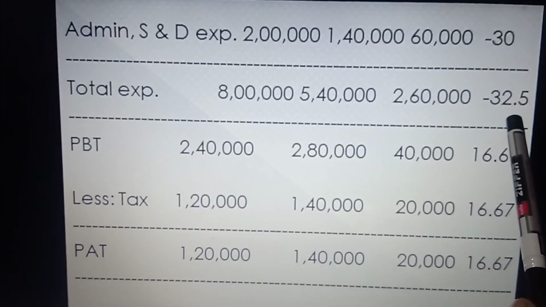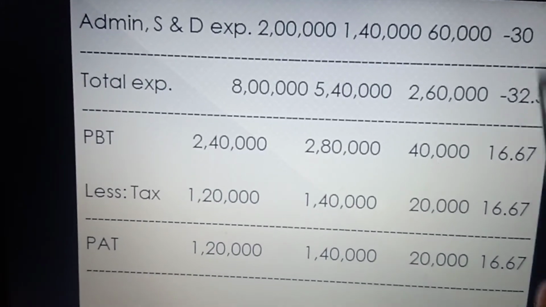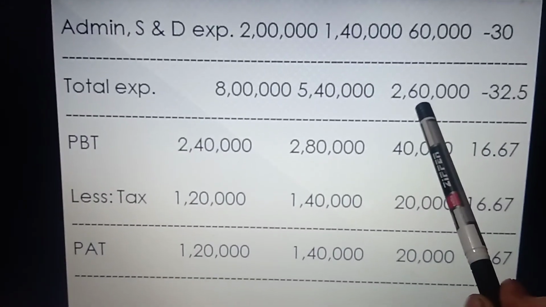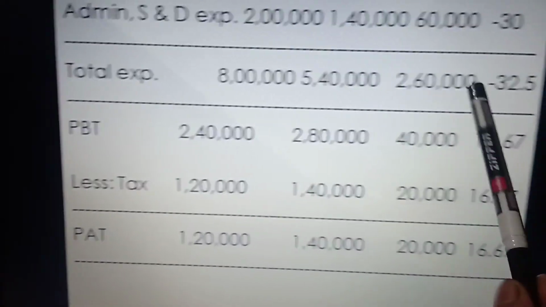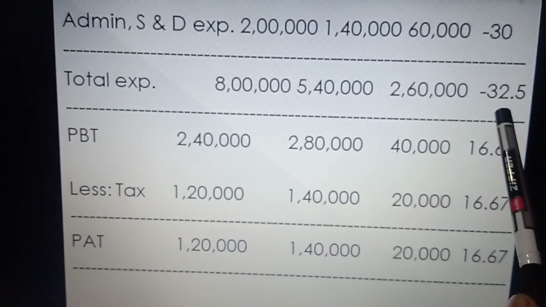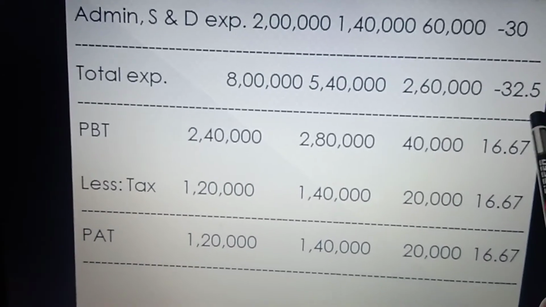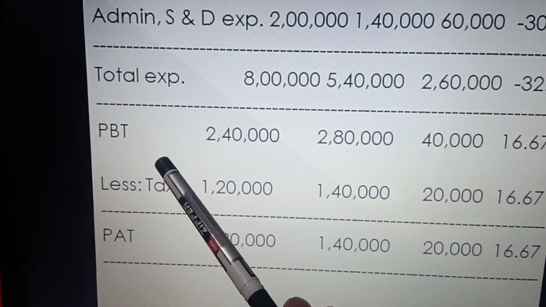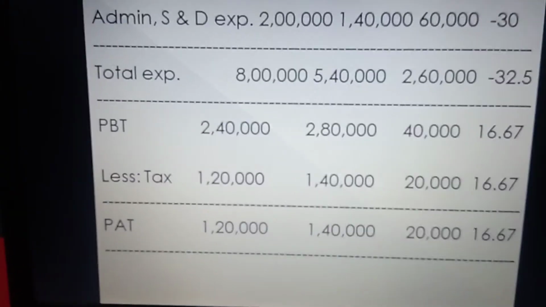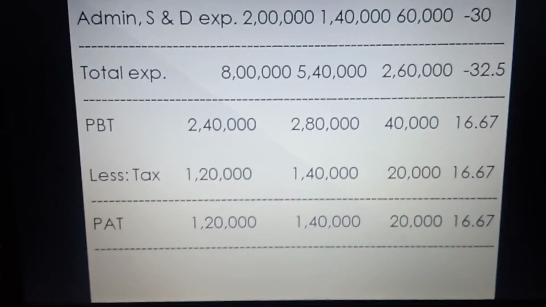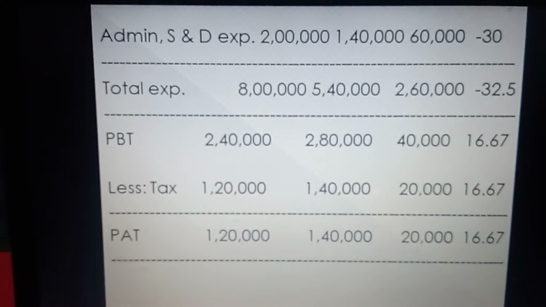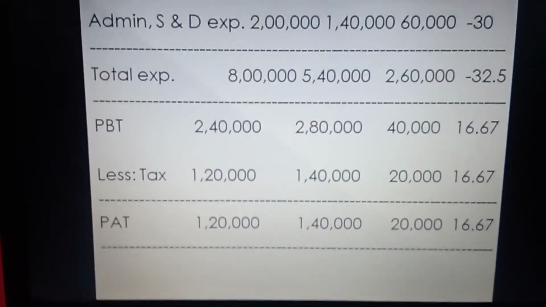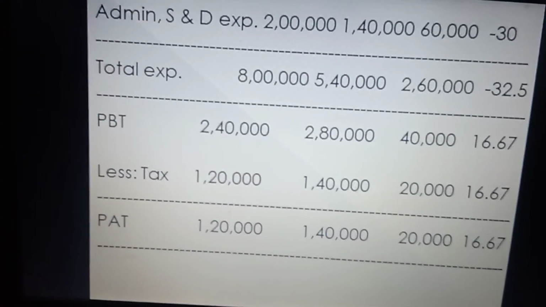Now for the percentage, we again apply the formula. That is the absolute change, 2 lakh 60,000, divided by 8 lakh into 100. So here we are getting minus 32.5. Now the other data that was given is profit before tax. Now, students, in the question we have to take the tax also.